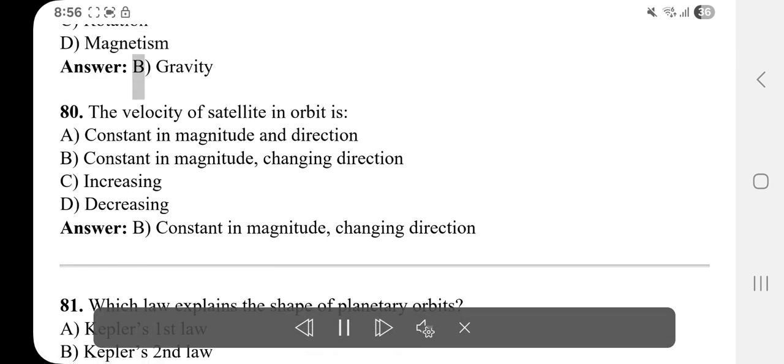79. The Earth orbits the Sun due to A. Inertia. B. Gravity. C. Rotation. D. Magnetism. Answer: B. Gravity.